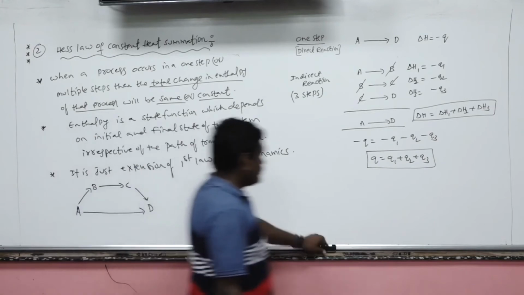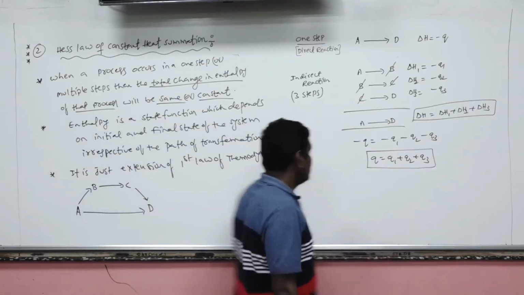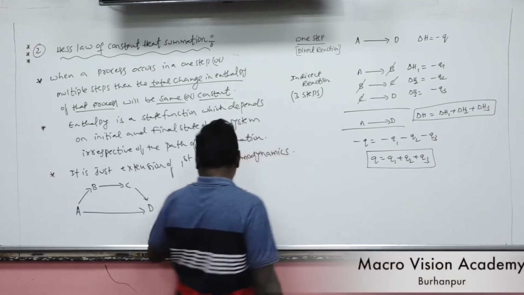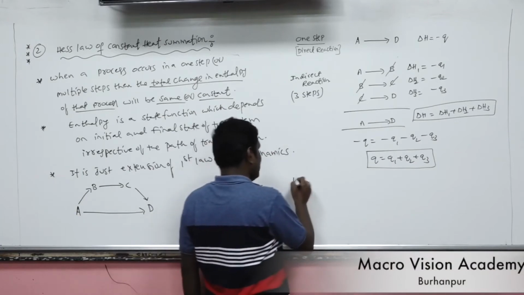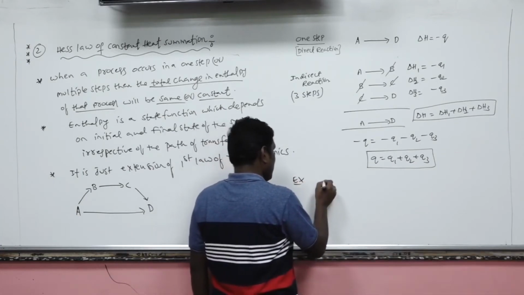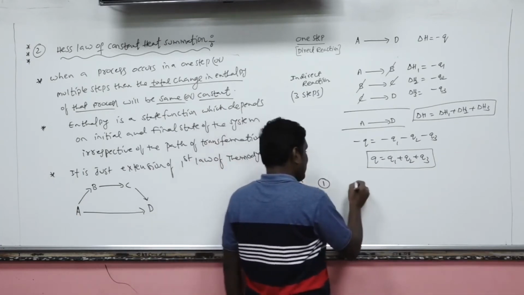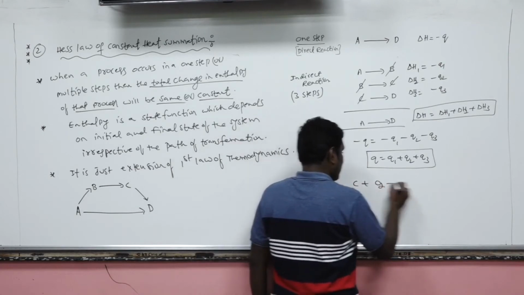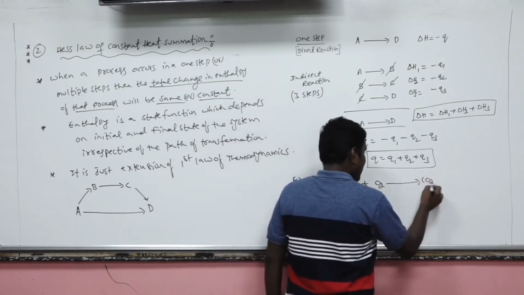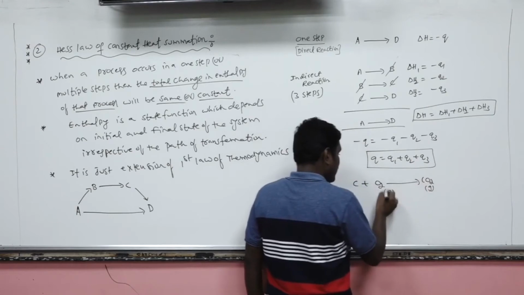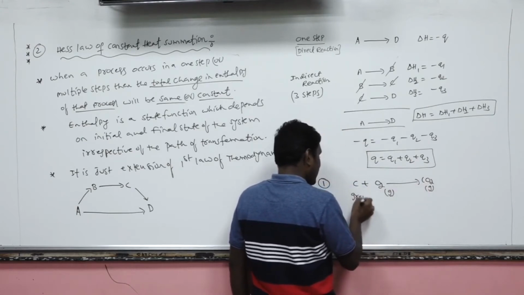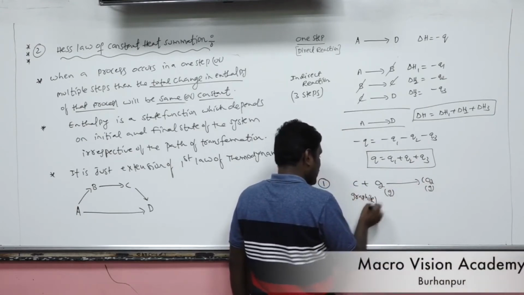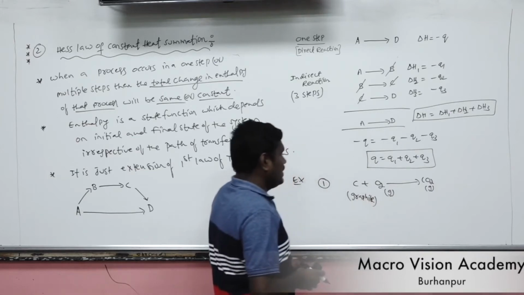Now, let's suppose you have one example, carbon dioxide, formation of carbon dioxide from graphite and oxygen.